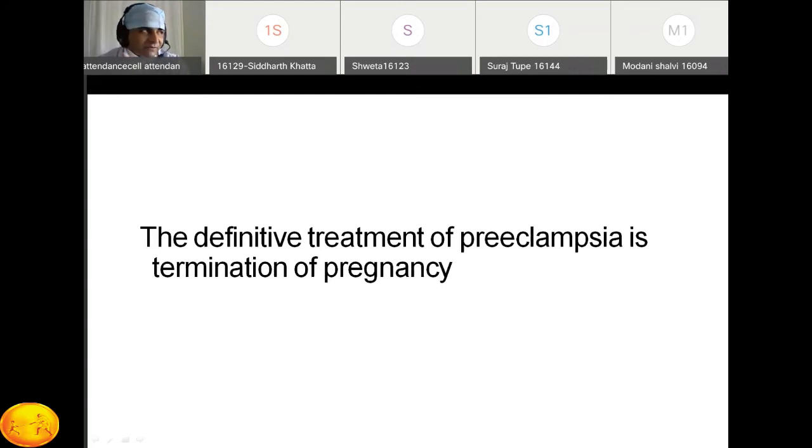But what is the problem if this blood pressure started in the earlier part of the pregnancy, when the baby is not mature? At that time the management differs. When the patient is full term, like 38 weeks, and has severe preeclampsia, the management differs. So this is a balance between all the objectives. We'll discuss it.